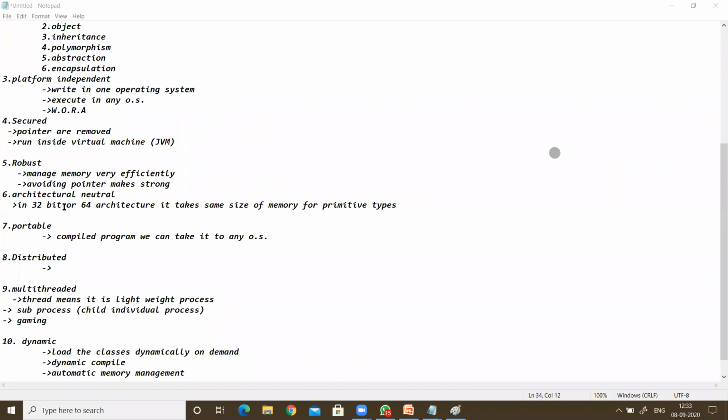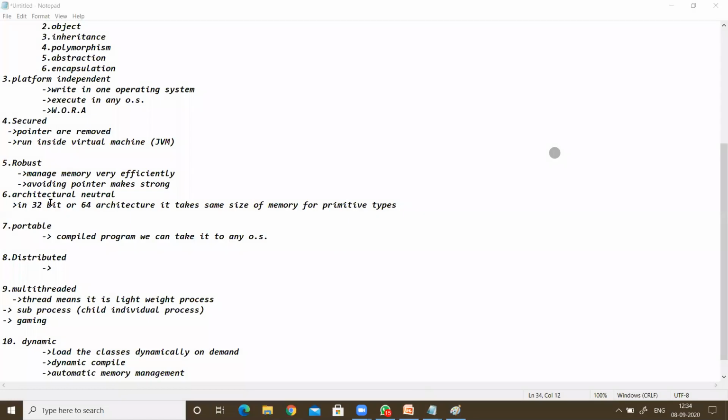So here there is no need of pointers. When we use pointers, memory leaks can happen. That's why pointers were removed, and everything we can write in the object. We will see this while writing programs, and you will understand it more easily. Anything else? Then sir, please re-explain the robust one.